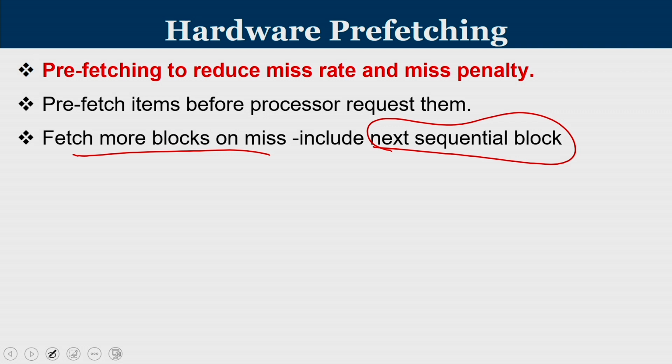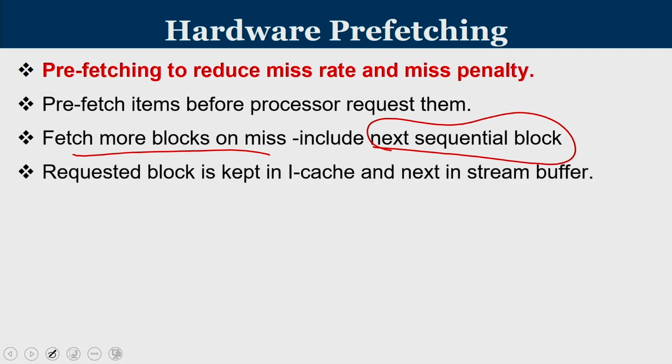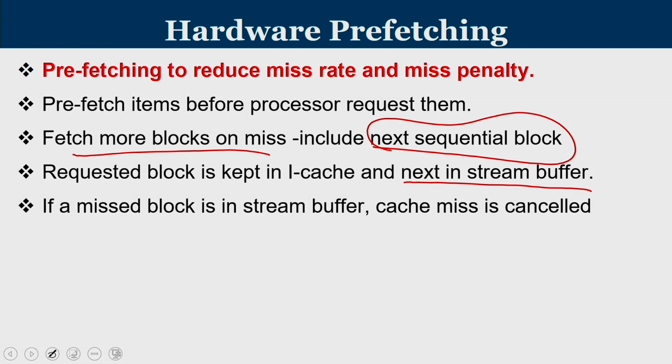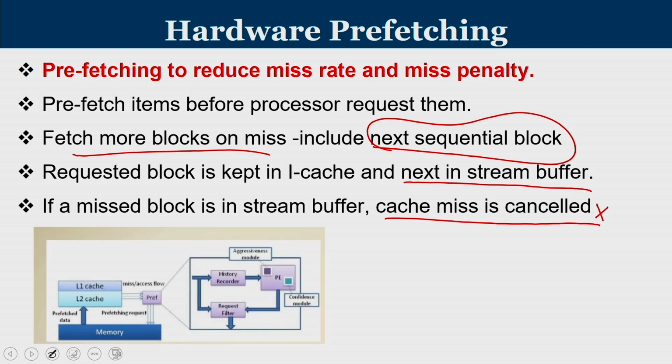Depending upon the access pattern, you can predict the next block. The requested block is kept in the I cache, and the predicted block is kept in a small buffer known as the stream buffer. If a missed block is in the stream buffer, then the cache miss is cancelled. It is already there and there is no need for a further cache miss.